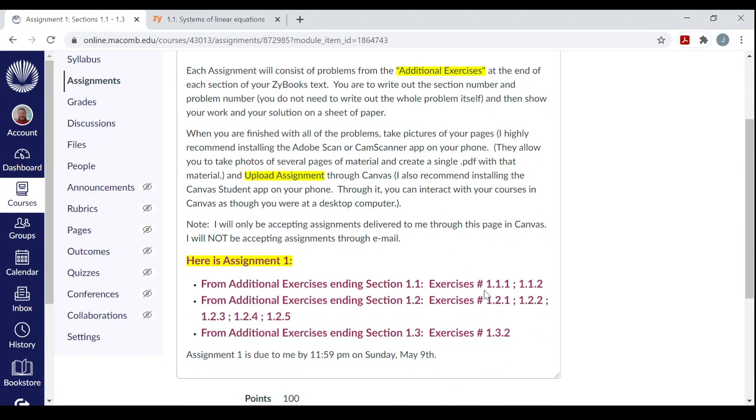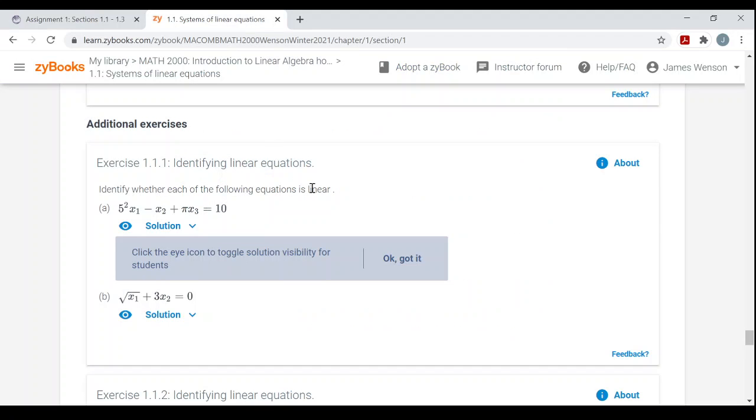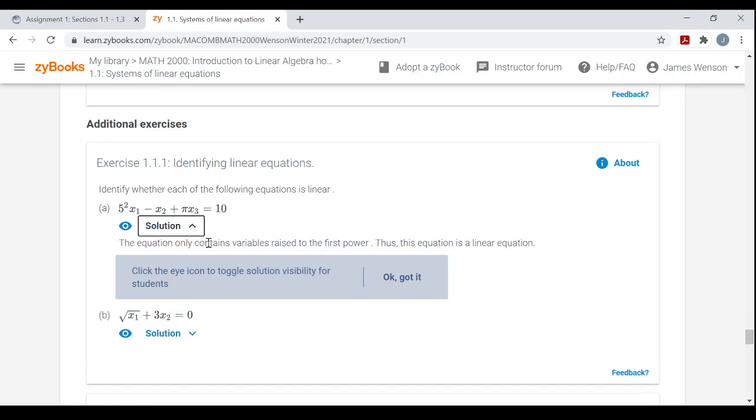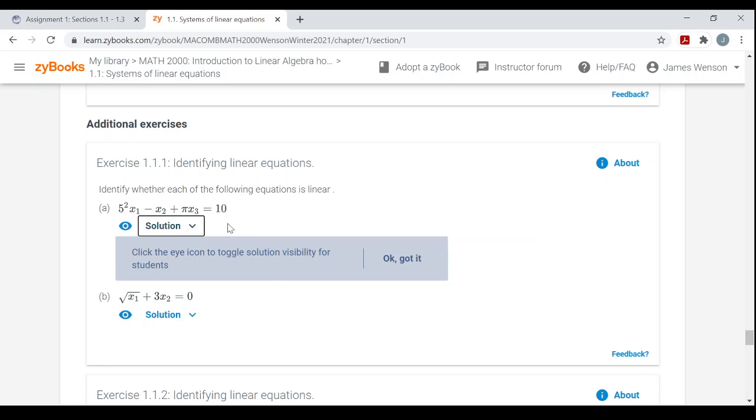But each of these additional exercises is from here. All right. Now all the solutions are revealed, so you can just open them up and see what the solutions are. I would again recommend, please, try to work on these and figure them out before you look at the solution. Only look at the solution as a guide, just to check yourself.